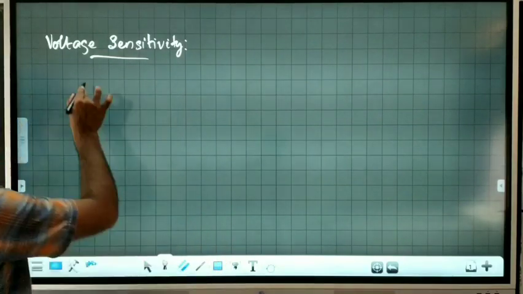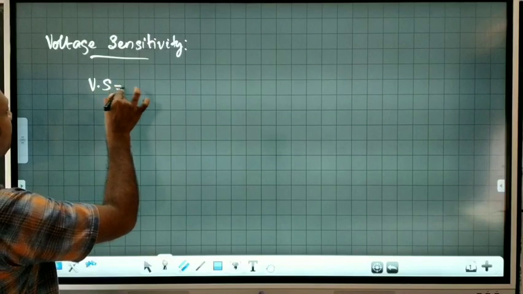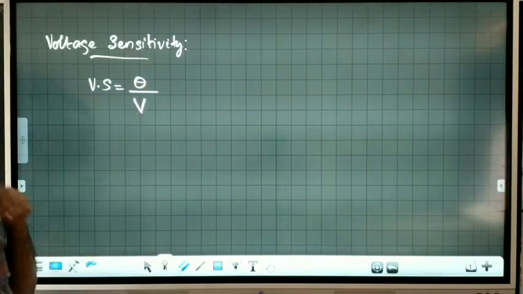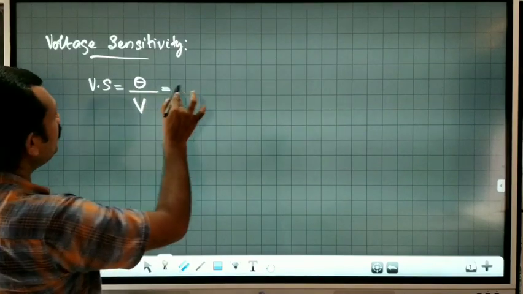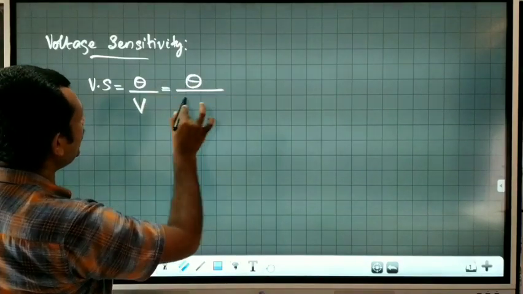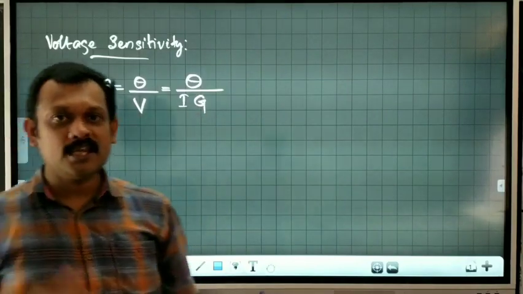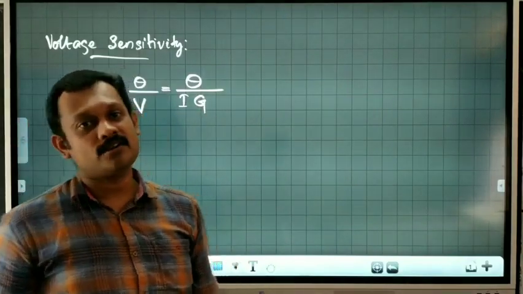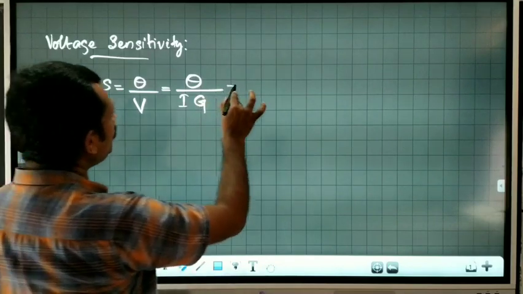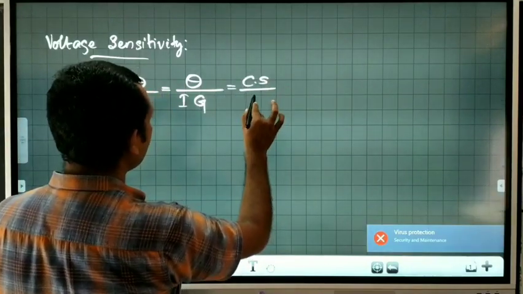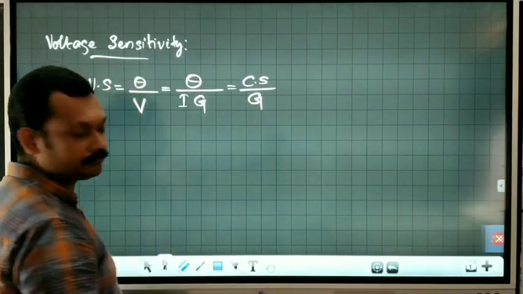Voltage sensitivity can be defined as the deflection per unit voltage, that is theta divided by I into G, where G is the galvanometer resistance. This will be equal to the current sensitivity divided by G.